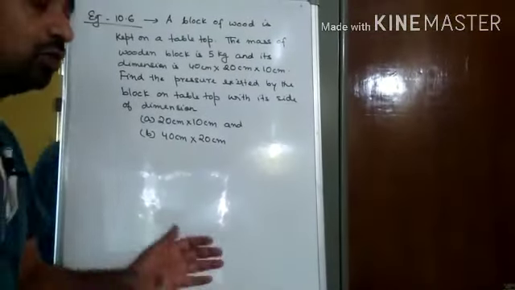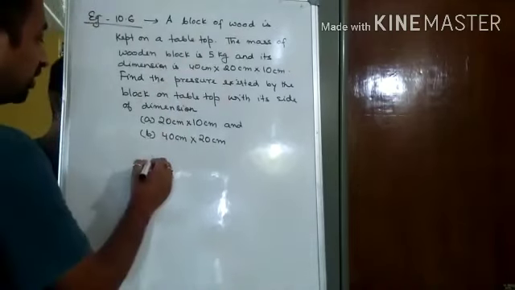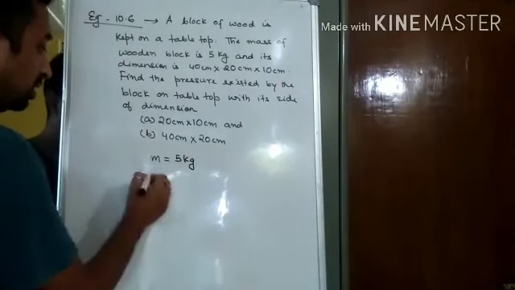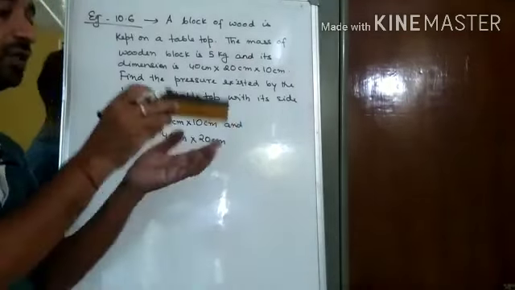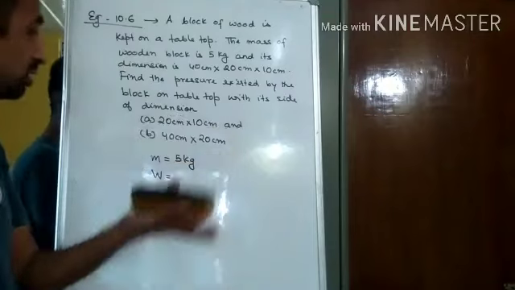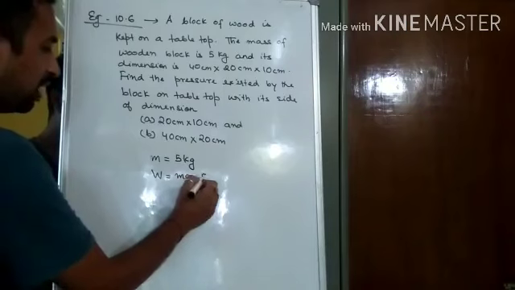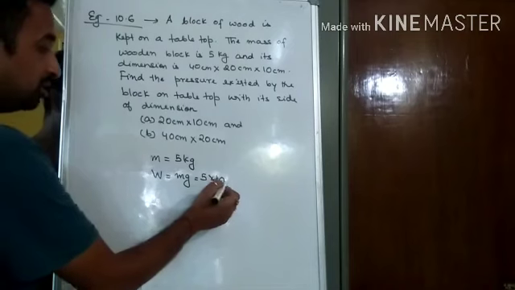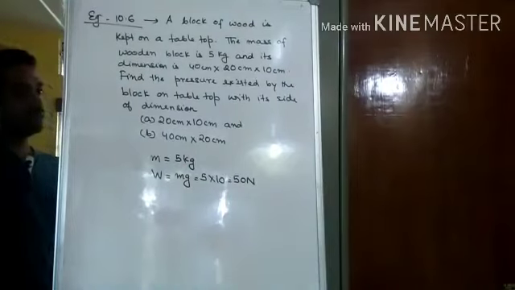So first of all, we know that pressure is what? Thrust per unit area. So what is the thrust? Here you see the mass is given. The mass of the block is 5 kg. Now if the mass of the block is 5 kg, its weight will be the thrust. As I've said, the thrust is the normal force. If this is the object, the weight is acting vertically downwards, so this is the normal force. The weight is the normal force, which is the thrust. So here the weight will be equal to mg, which is equal to 5 into 10, with 10 meter per second square as acceleration due to gravity, which is 50 Newton. It is 50 Newton. Clear?